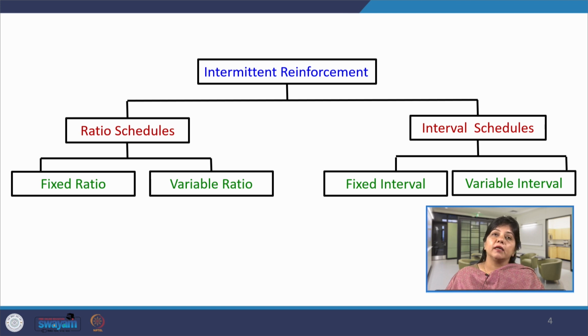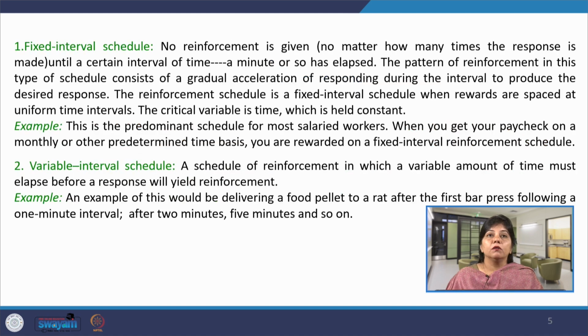Ratio schedules are again classified into two types, fixed ratio and variable ratio, and interval schedules are divided into two forms, that is fixed interval and variable interval. So, what are fixed interval schedules? No reinforcement, no matter how many times a response is made, until a certain interval of time, a minute or so, has elapsed.